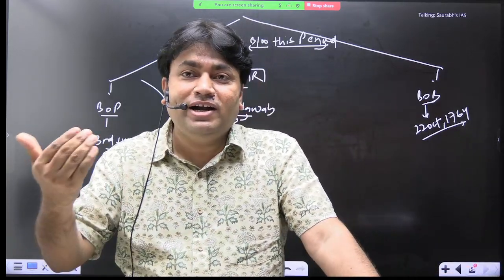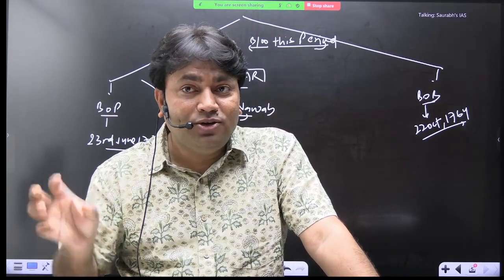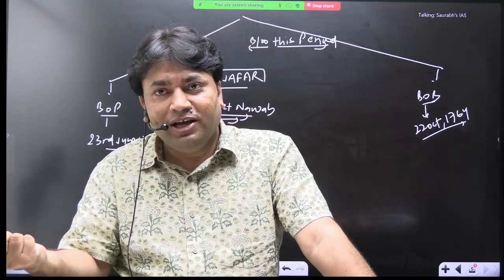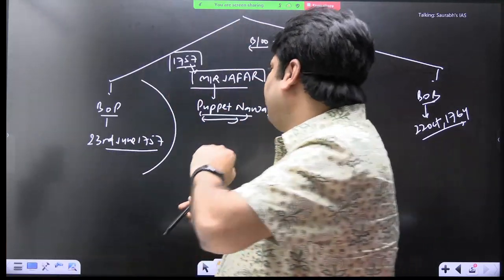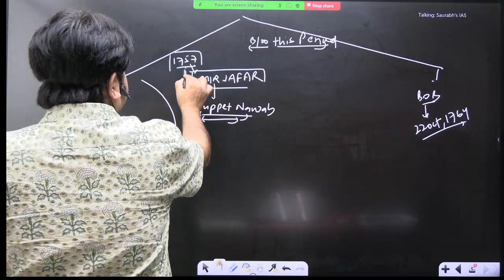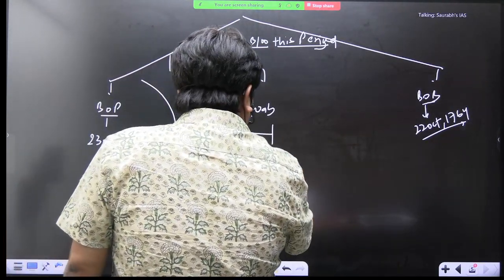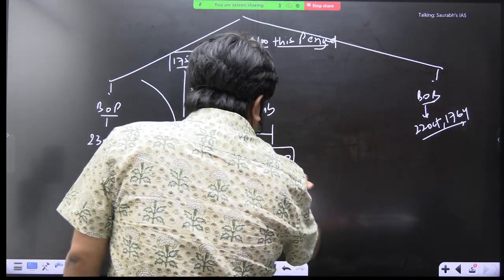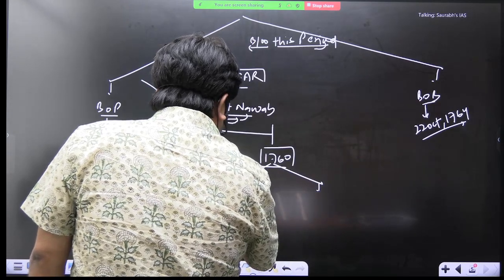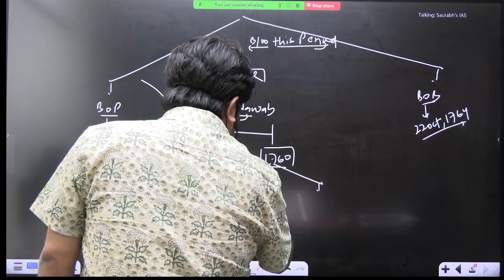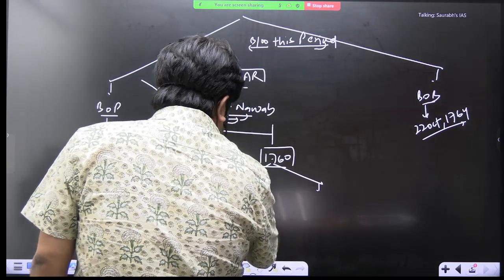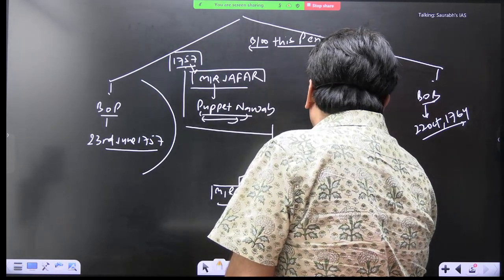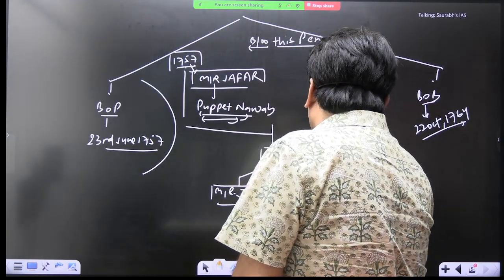The year is what? 1760. And do you understand the entire circumstances in which Mir Zafar was replaced with Mir Qasim? Now this is an important fact: in 1757 Mir Zafar is Nawab, and in 1760 Mir Zafar was replaced with Mir Qasim.